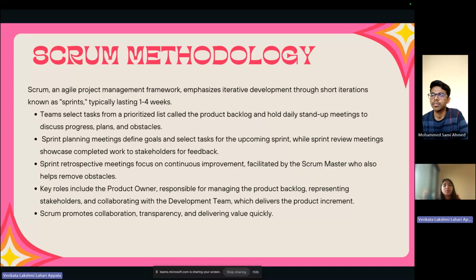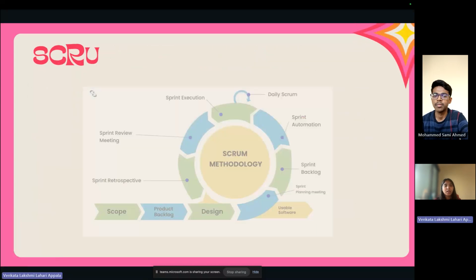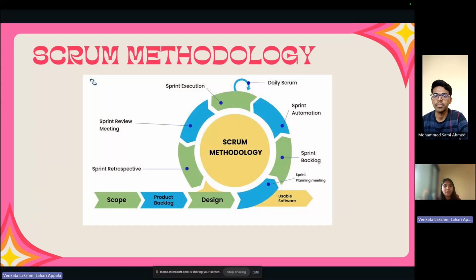The key roles include the product owner, who is responsible for managing the product backlog, representing stakeholders, and collaborating with the development team, which delivers the product increment. Scrum promotes collaboration, transparency, and delivering value quickly. This can be explained by the Scrum methodology diagram.